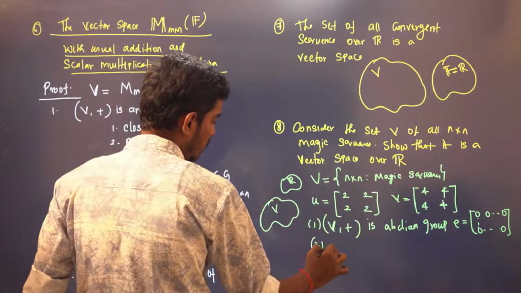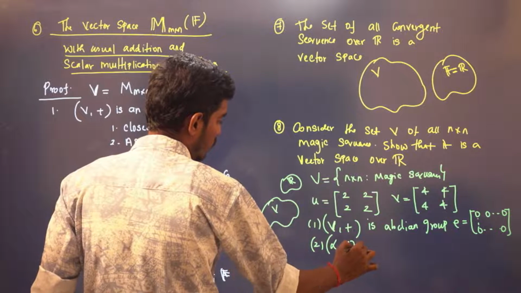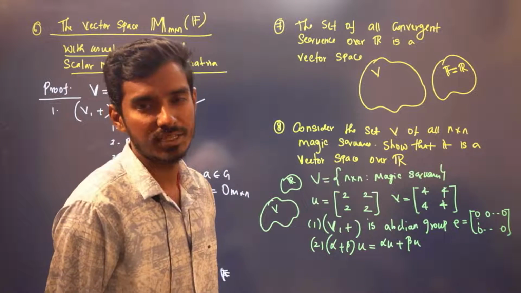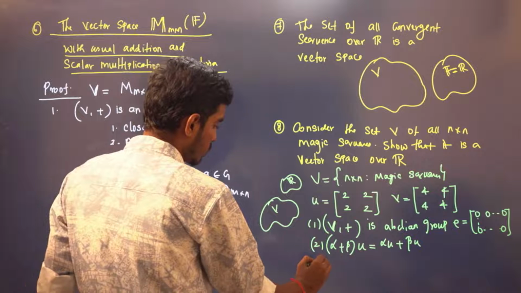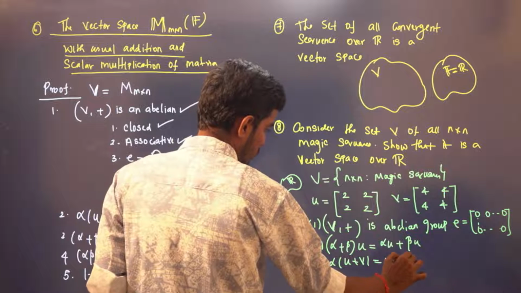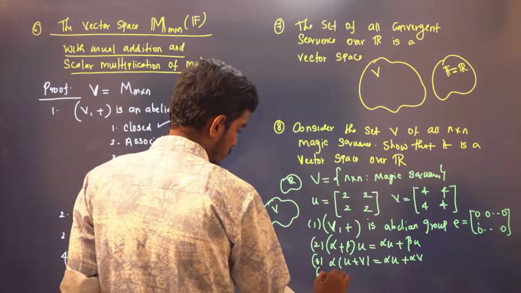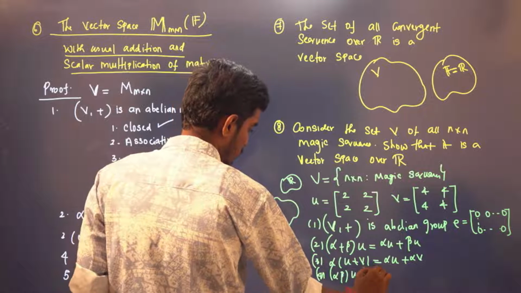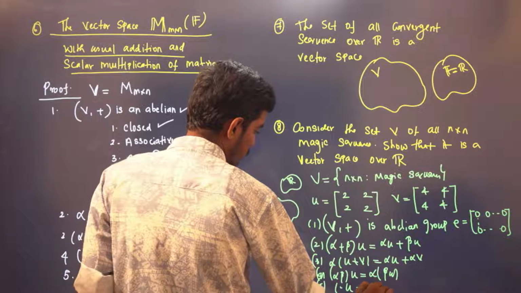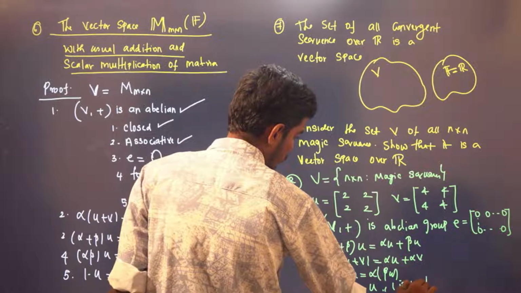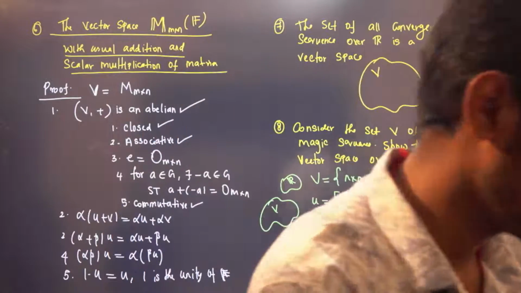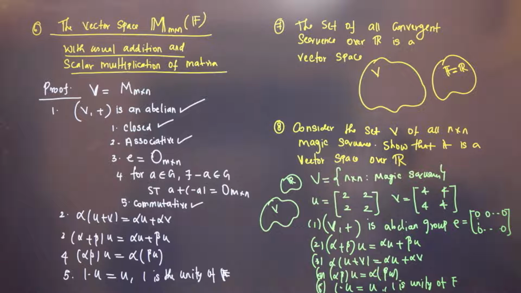And similarly, alpha plus beta u is the same as alpha u plus beta u. This is true, right? Because here you are using matrix addition and scalar multiplication, so obviously it will be true. You have to prove this in the exam, right? So whenever you need to prove a vector space, you have to prove 5 things for the first part. So overall you will be proving 9 things, right?